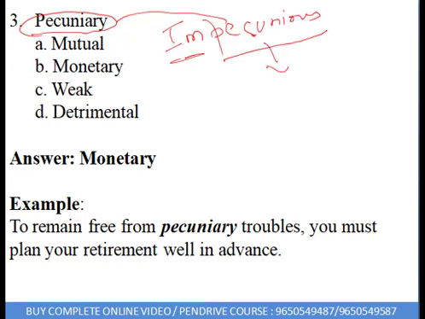So when words like pecunious and impecunious are in front of you, you need to quickly relate these words with money. Pecuniary, pecunious, impecunious, that's related with penny, money. So it is monetary, the right answer is monetary, that's B.